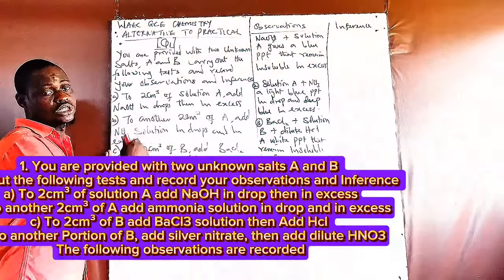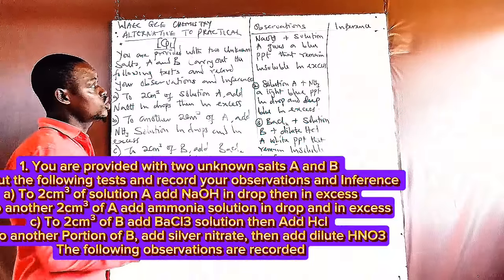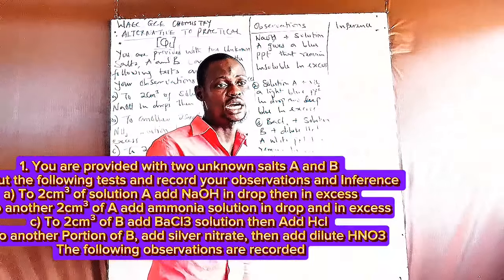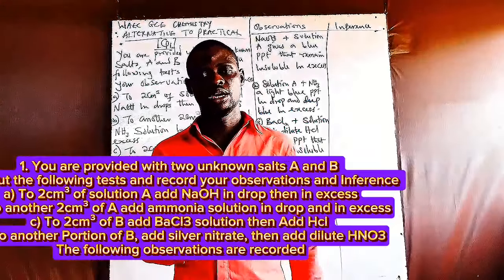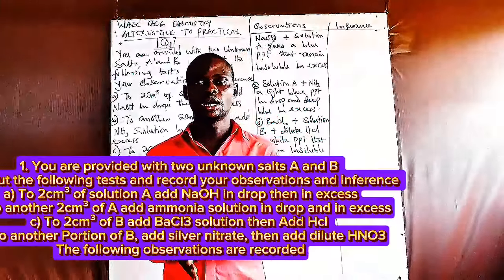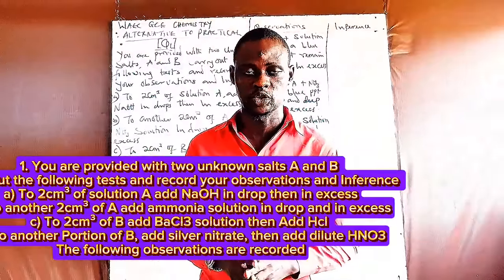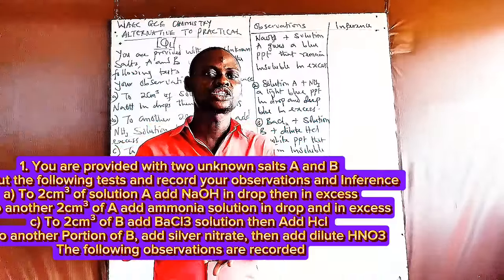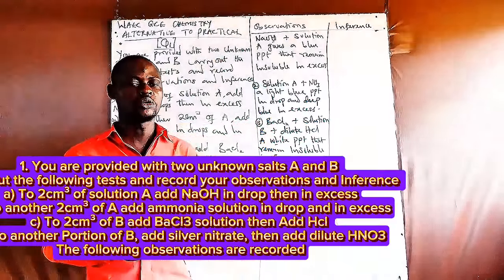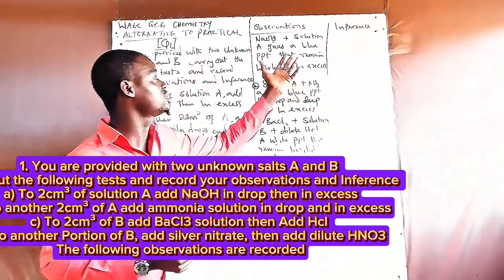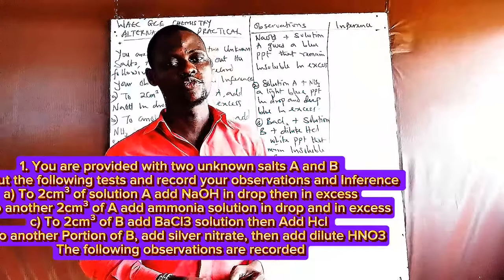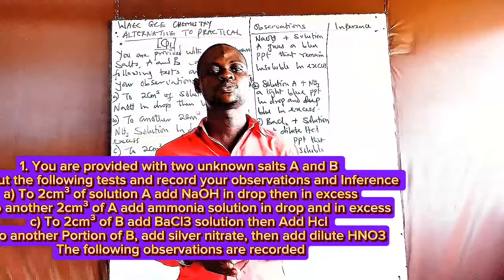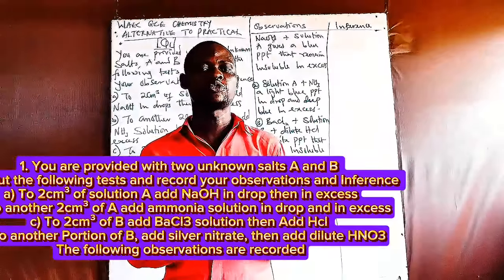They're going to set the question for you like this, whereby you are going to be having the observation and you'll be expected to write the inference, unlike your WAEC practical. In WAEC, each of the apparatus are provided for you, and you are asked to perform the experiment. From the experiment you perform, you find the observation. Then from your observation, you look for your inference. But in GCE, this experiment has been done, so you don't need to perform the experiment.